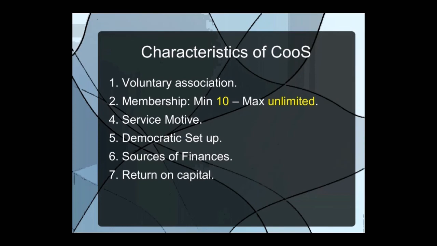Then what is the suitability of cooperative societies? They are generally suitable for small and medium size operations. Among large ones, IFFCO, the Indian Farmers Fertiliser Cooperative, and the cooperative processing milk under the brand name Amul are the illustrious exceptions. Otherwise, generally it is suitable for small and medium size operations.